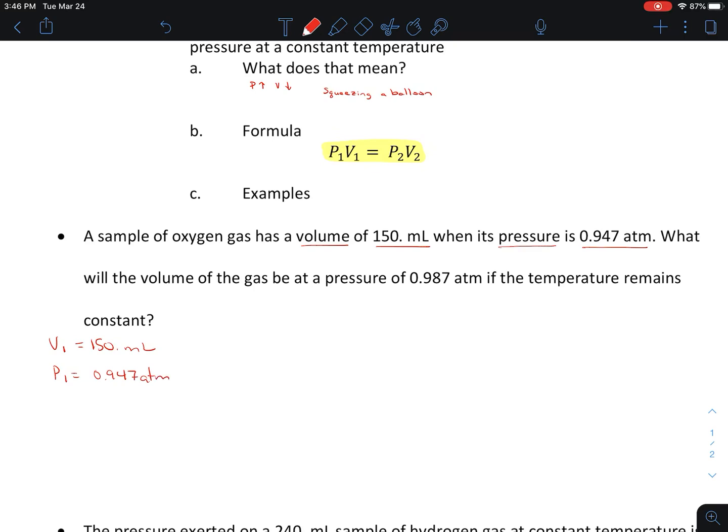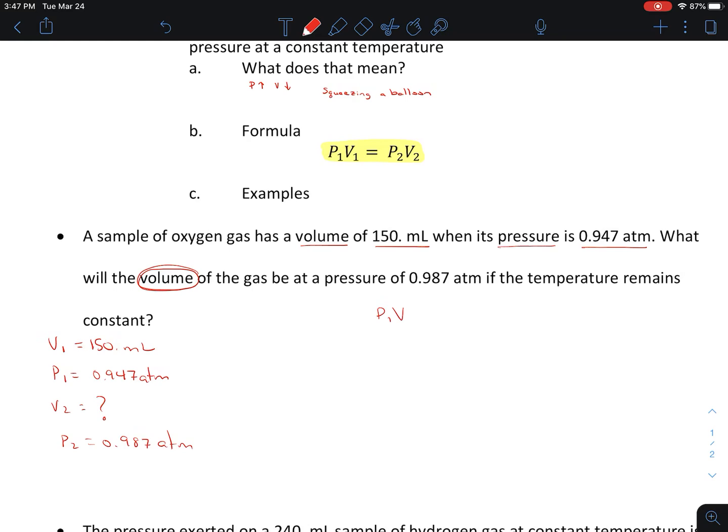The next sentence says, what will the volume of the gas be at a certain pressure? So V2 is what we're looking for. That's our question mark. And our pressure is P2, and that's 0.987 atm. Now we're ready to use our formula, plug it in and solve. We've got P1V1 equals P2V2.